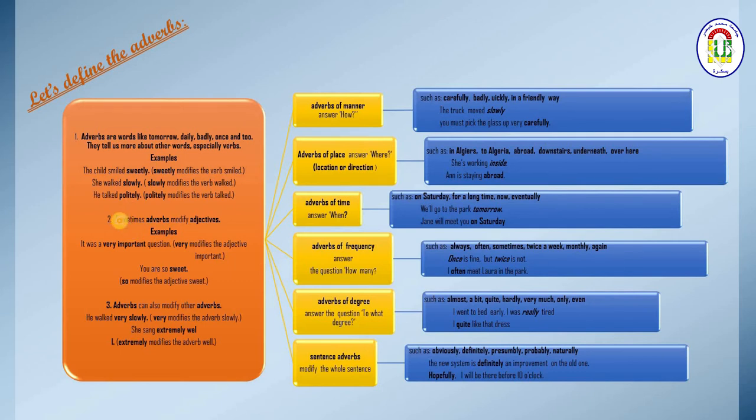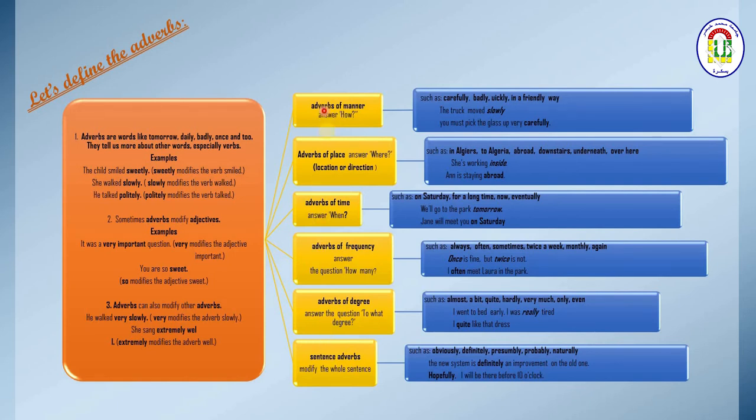Also adjectives, like important, so important, very important, so sweet. It also modifies other adverbs, like he walked very slowly. Okay, and based on this definition of adverbs, we can move to the types of adverbs.